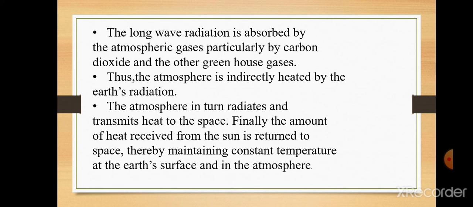The long wave radiation is absorbed by the atmospheric gases, particularly by carbon dioxide and other greenhouse gases. The atmosphere is indirectly heated by the Earth's radiation. The atmosphere in turn radiates and transmits heat to space. Finally, the amount of heat received from the sun is returned to space, thereby maintaining a constant temperature at Earth's surface and in the atmosphere.